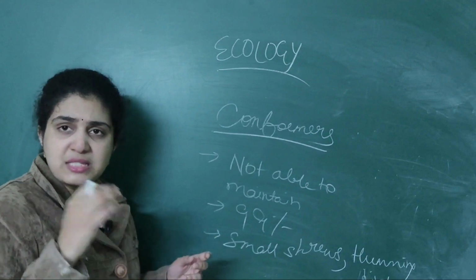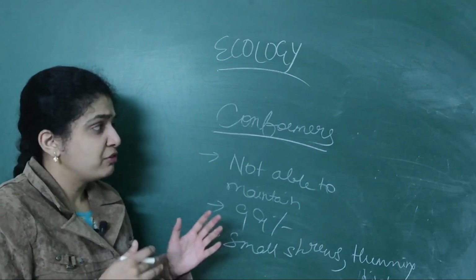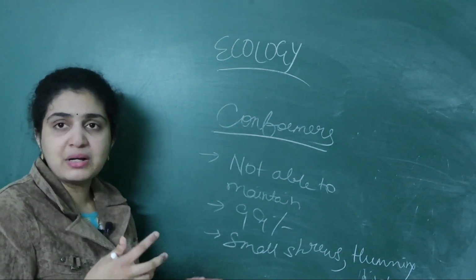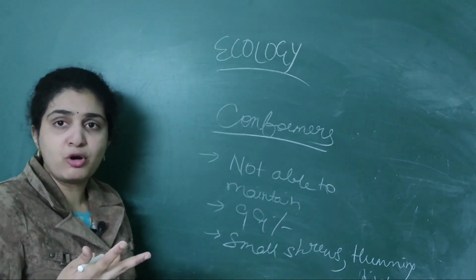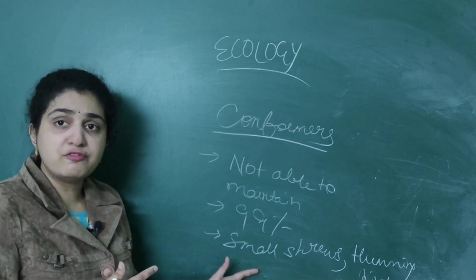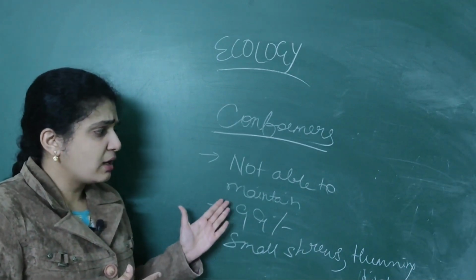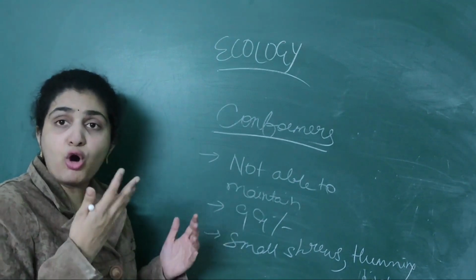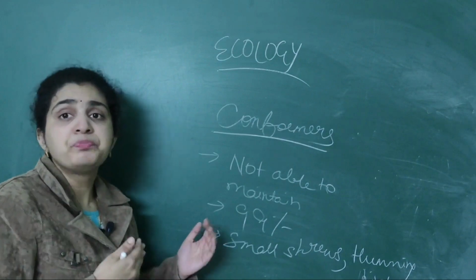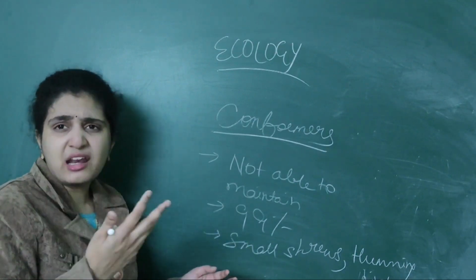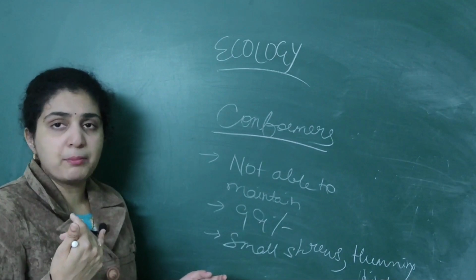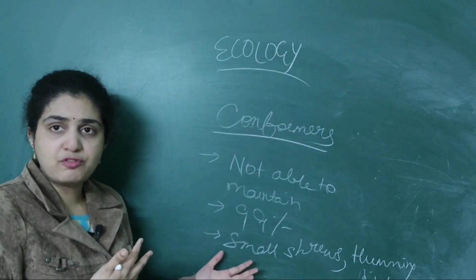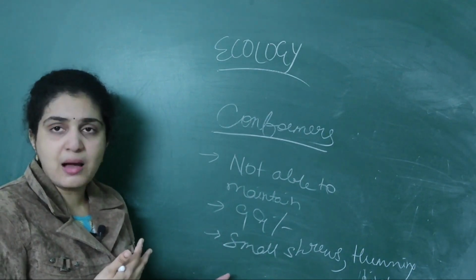Regulators means simply you can remember birds, mammals. When you come to conformers, you should remember that shrews and hummingbirds belong to conformers. Important NEET question. They are not able to maintain constant body temperature. 99% of the organisms present on the earth are conformers, meaning wherever they go they will be changing their body temperature. The examples classified in conformers are small shrews as well as hummingbirds.